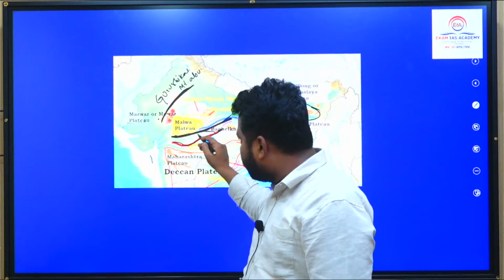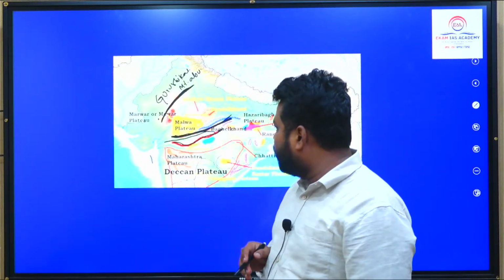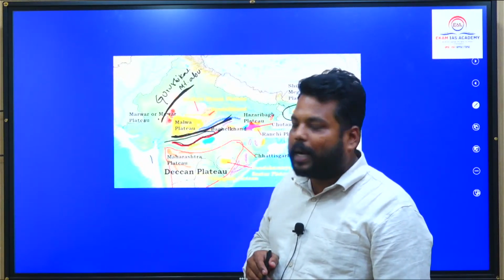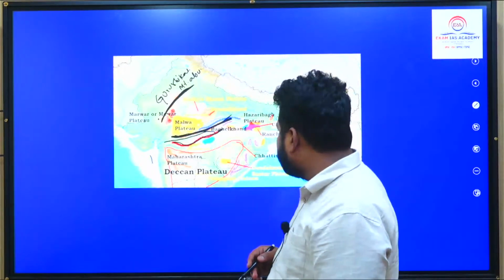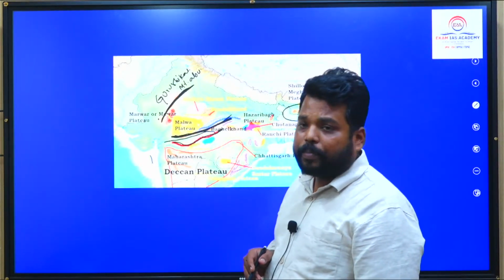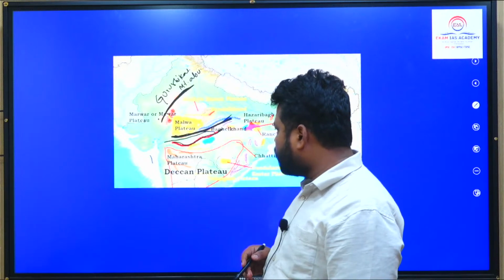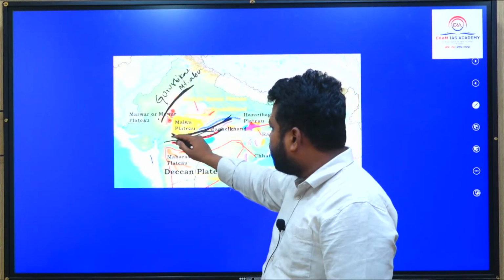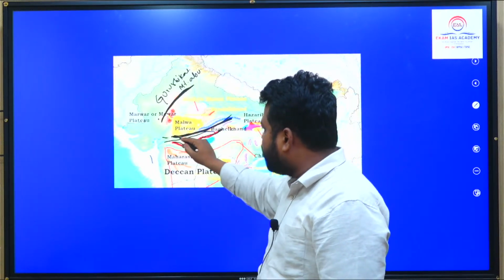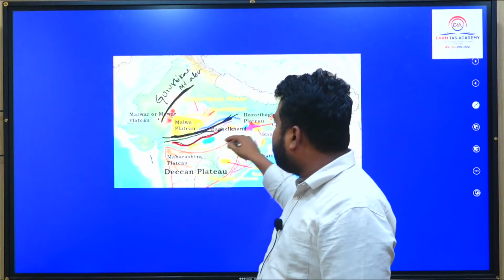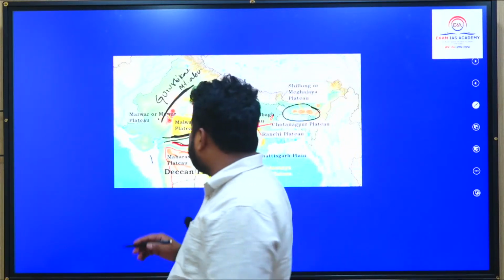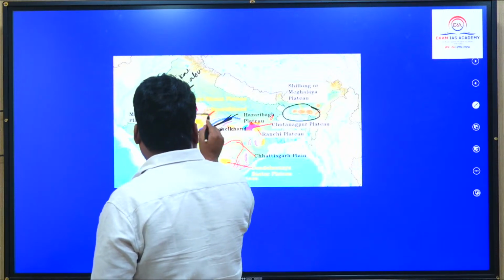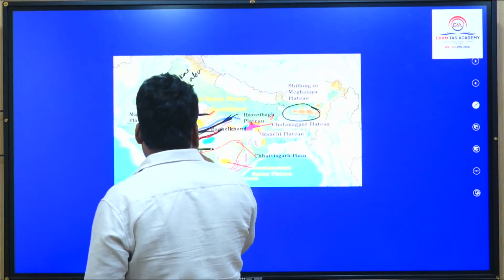Narmada river flows in between. The Narmada river originates from the Amarkantak plateau in the Maikal ranges. So from there we would be having a question. And one more thing is that the Vindhyas and Satpuras, the Vindhyas extend from Gujarat to Bihar, and in Bihar these Vindhyas are called the Kaimur Hills.